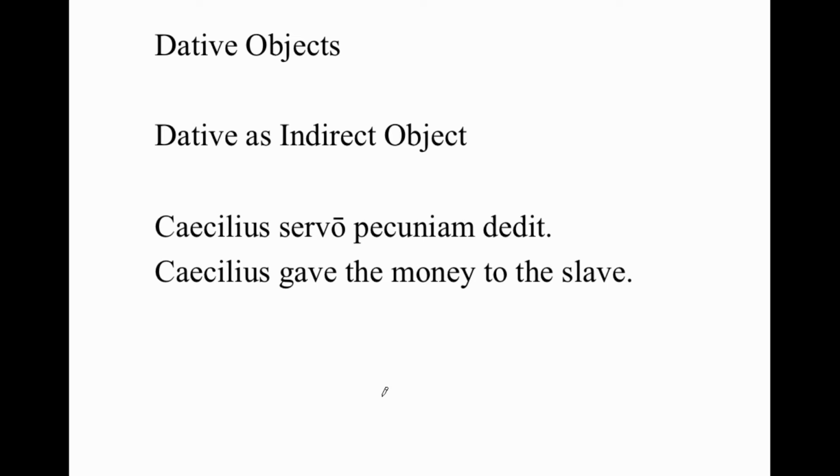Caecilius servo pecuniam dedit. Caecilius gave the money to the slave. Servo is the dative singular of a second declension noun or name. So to or for the slave is how you translate that in isolation.